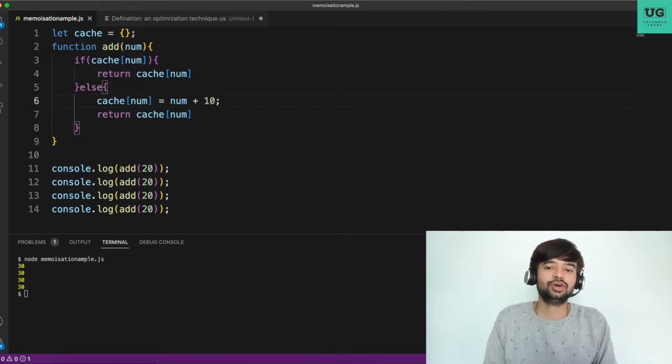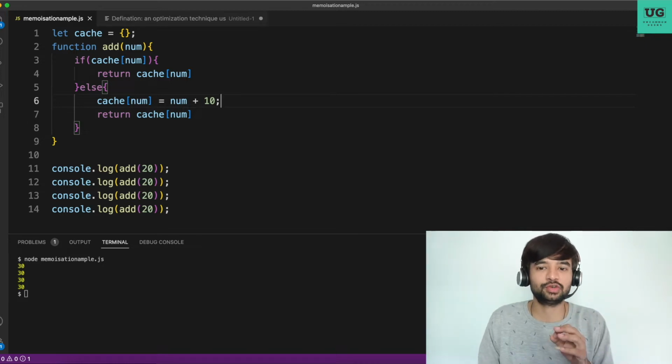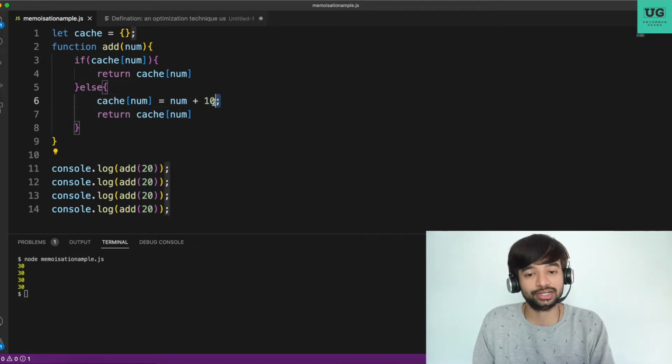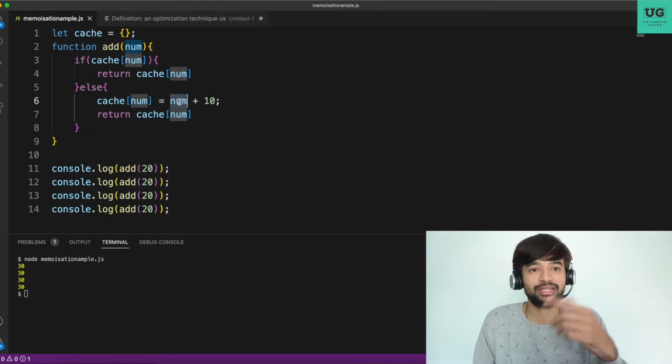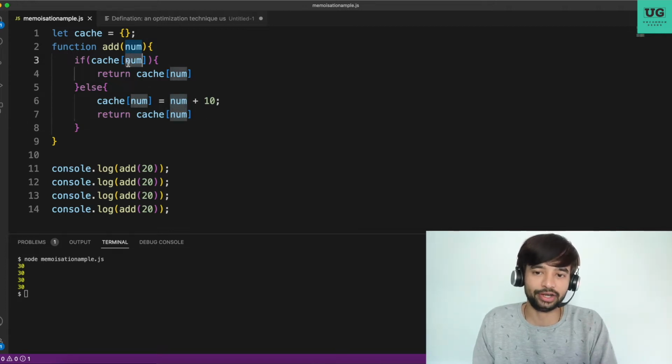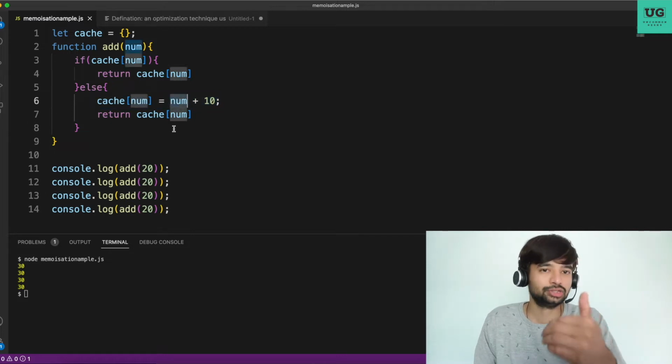Let me explain once again everything that I have coded here. Basically we have created a simple JavaScript object, and inside that we're checking cache of num. Cache of num here stands for whatever number we are passing. If cache of 20 exists, then, because though you are adding 10 all the time, the number you're passing might vary. So you have to check whether you have already added 10 to that number or not. When you have added it already, then it will be present here as cache of num equal to num plus 10. I'll also show the object notation in a while.